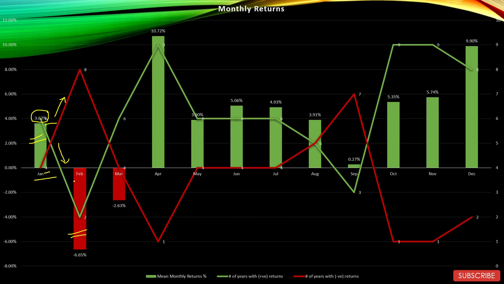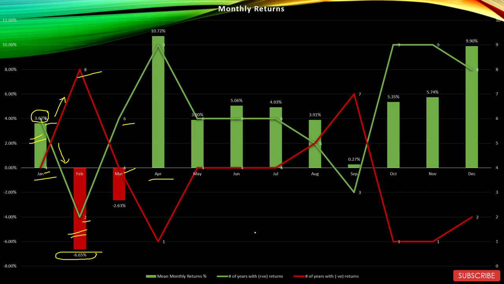But then came February and March, and both of these are very bad months, with February amongst the worst that I have seen for any sector. And the average return for this sector in the month of February is minus 6.65%, with 8 negative years, only 2 positive years. March too was a very bad month for this sector, as this sector managed to give positive returns 6 times and negative returns 4 times.